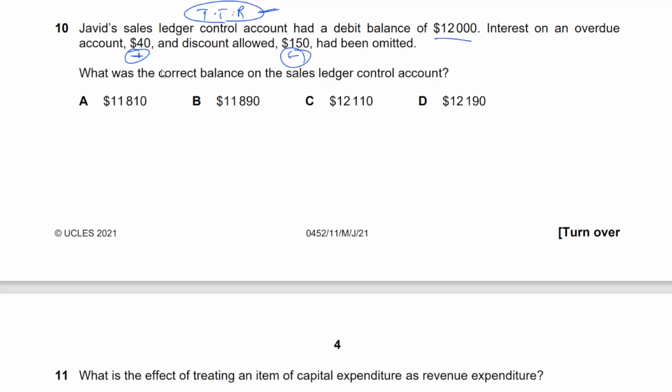What was the correct balance on the sales? Well, let's just do the calculations. 12,000 plus 40 minus 150. 11,890.